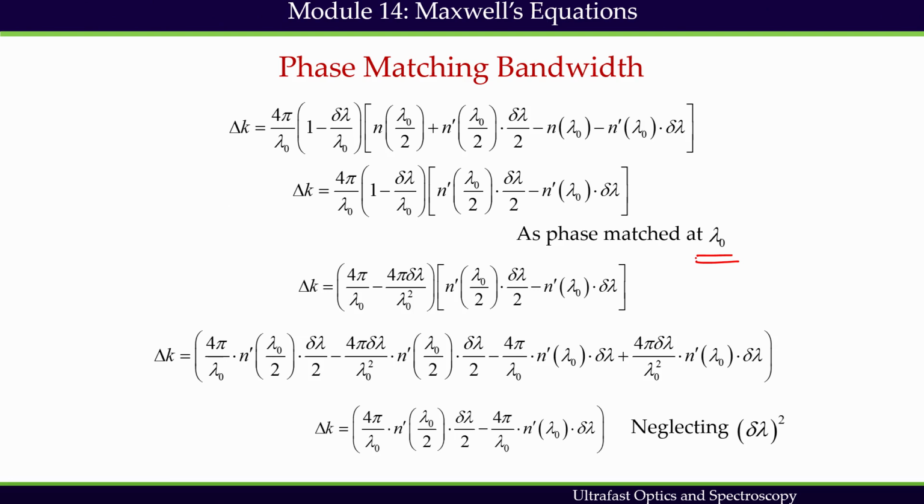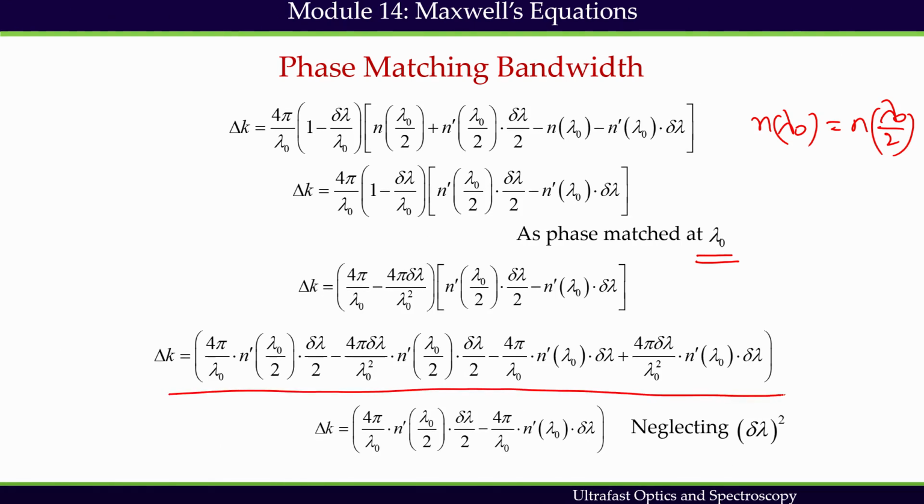Because it is phase matched at lambda naught, we can write that n at lambda naught equals n at lambda naught by 2. This is what we can write down, and that is why you can reduce this expression, and finally we get an expression like this, where we are neglecting the delta lambda square terms.